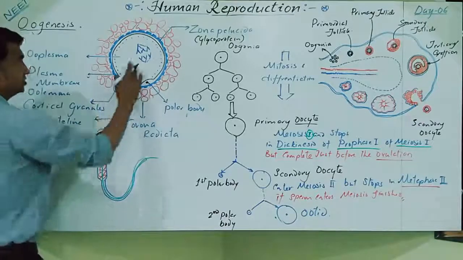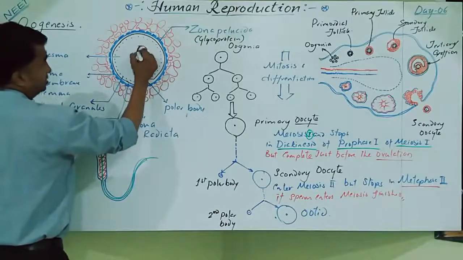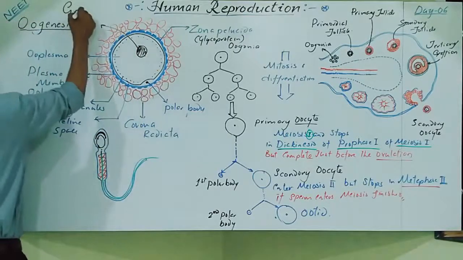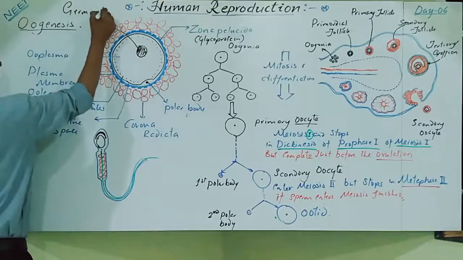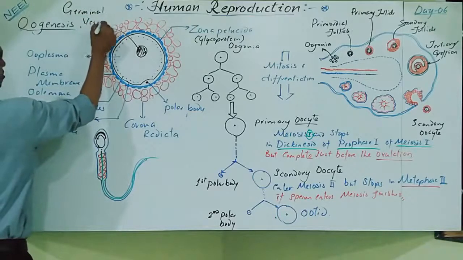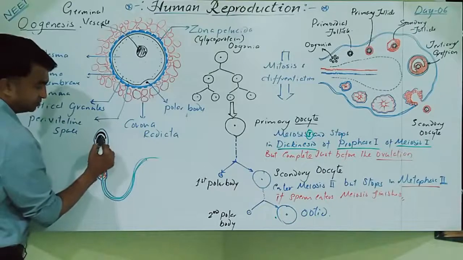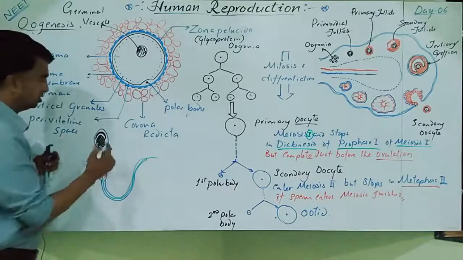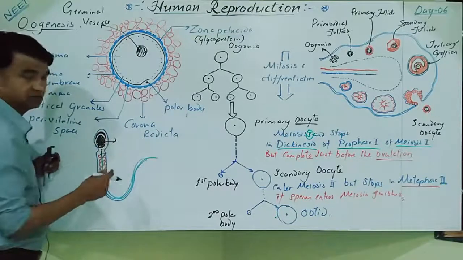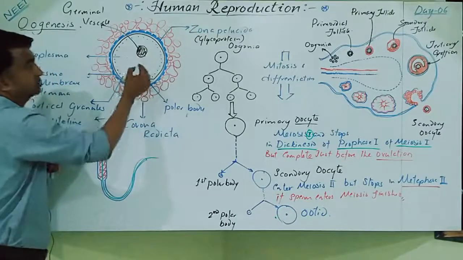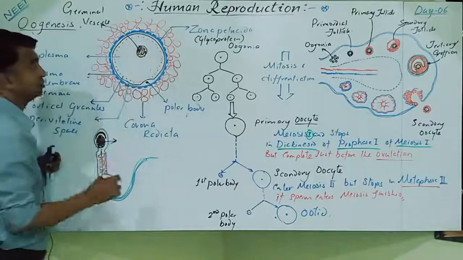The nucleus of the ovum is called the germinal vesicle. In the sperm the nucleus is highly condensed, totally packed. Here the nucleus is in a diffuse state, even the nucleolus is in a diffuse state.